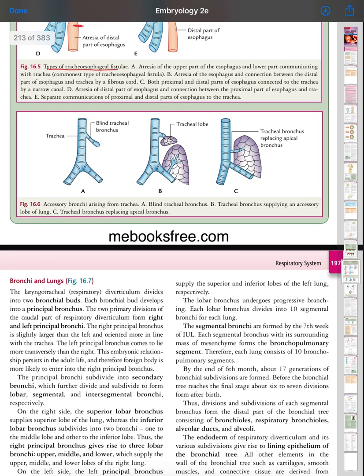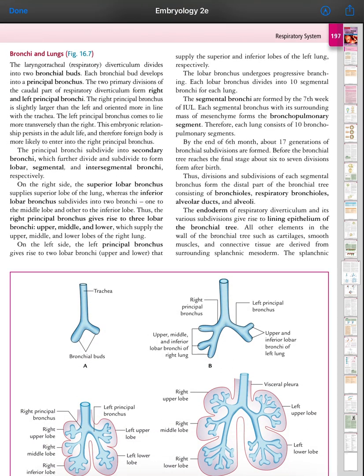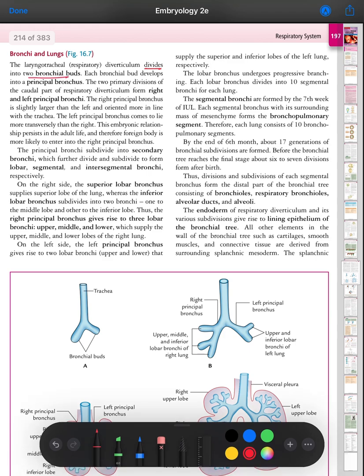Now come to the bronchi and lungs. Bronchi: the laryngotracheal respiratory diverticulum divides into two bronchial buds. Each bronchial bud develops into a principal bronchus.